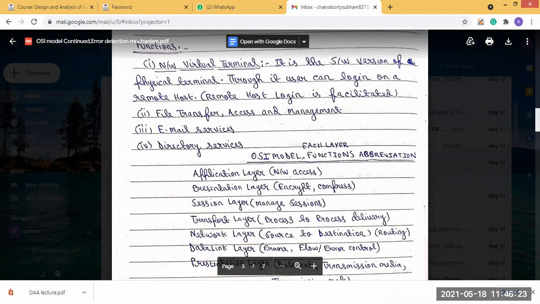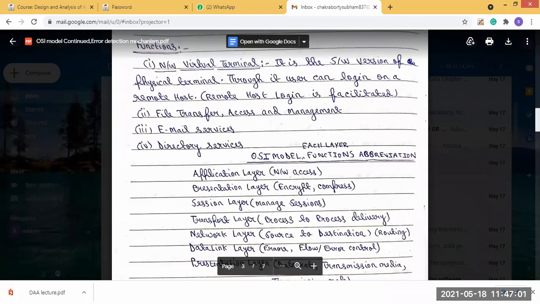Each layer's detailed description. The physical layer, I have already shown you the physical layer functions. The physical layer defines different types of transmission media. We have already seen the different types of transmission media, that is wireless and wired media, and their details. The next function is to define the type of encoding to be used. Data are encoded in 0 and 1 format. This is also shown. The data rate.